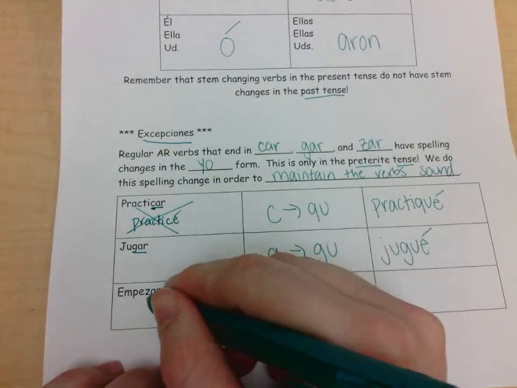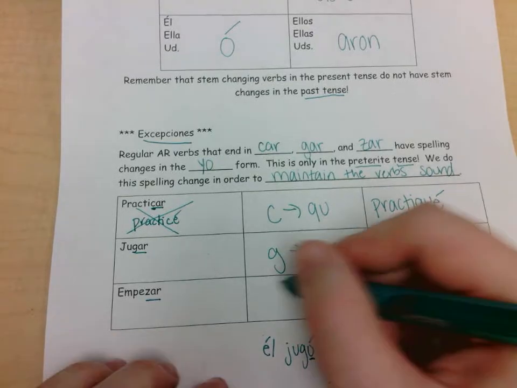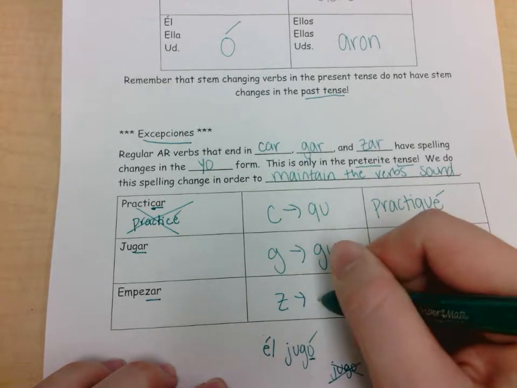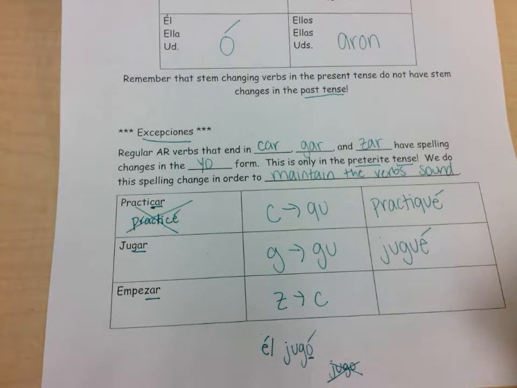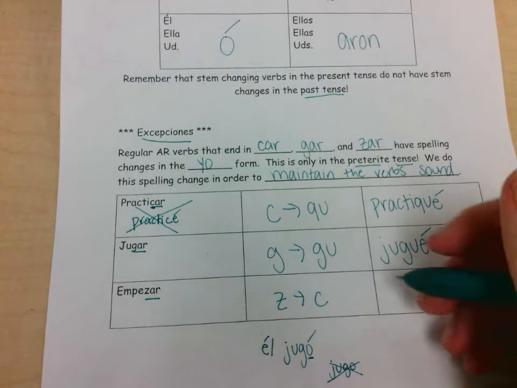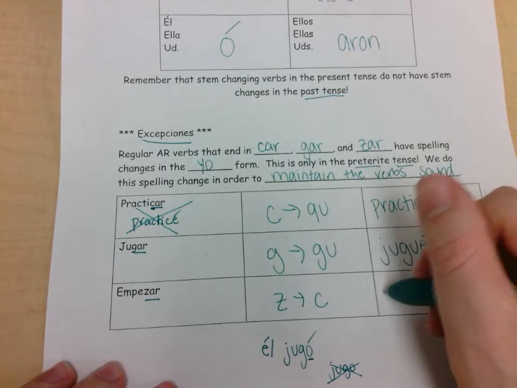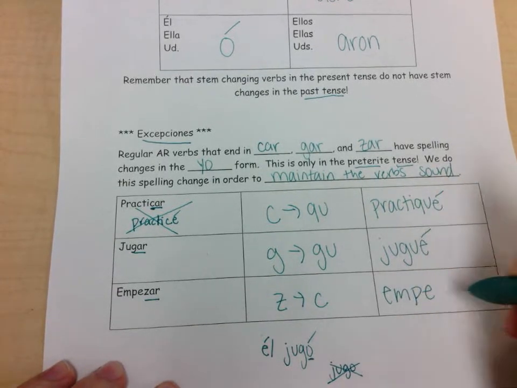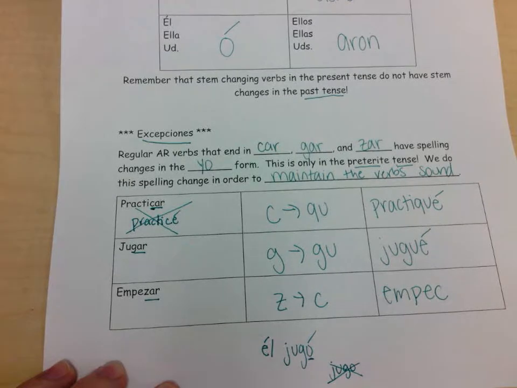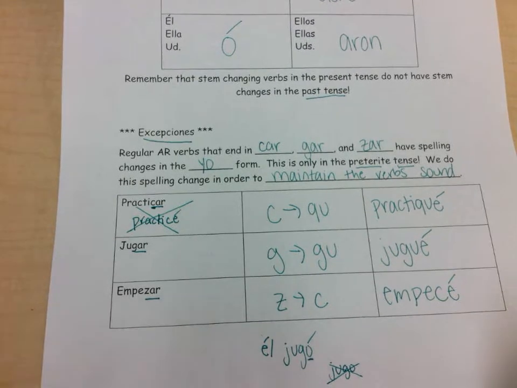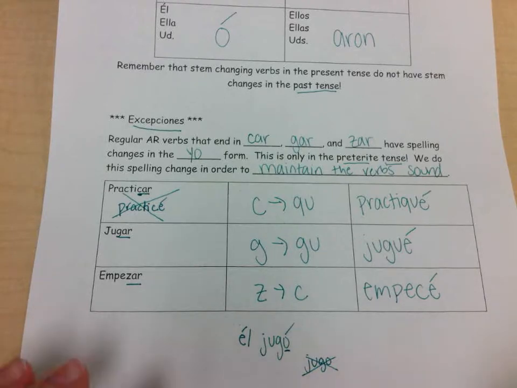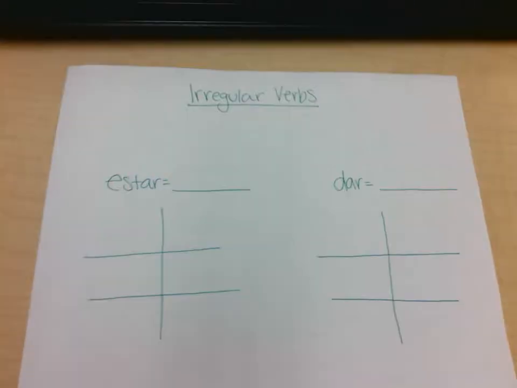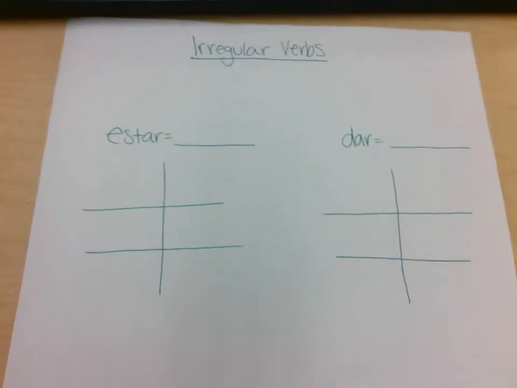And then empezar, we have a -zar verb. That z is going to change to a c to maintain that sound. All right. So for this change, we have e-m-p-e. That z changes to a c. Then we have é with an accent mark. All of these, again, have é's with an accent mark because they're in the yo form. All right? So that is that for our first side. If you flip it over to the back, we have a couple irregular verbs, and I just drew in these for our notes.